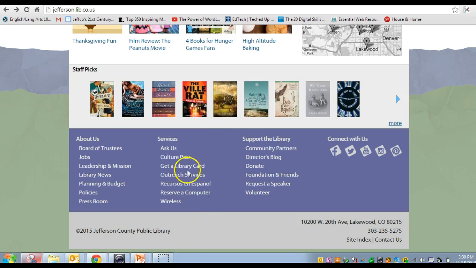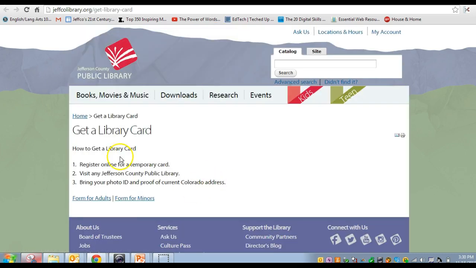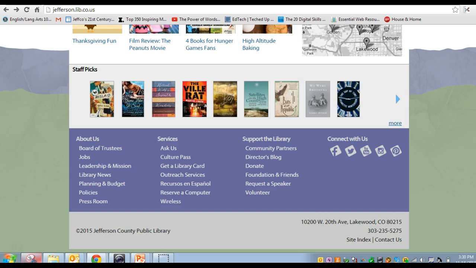Down at the bottom here, if you do not have a library card, you may click on this link here, and that will take you to a site where you can get a library card, even a temporary one, if you have one and you just can't find it. So there's a form to fill out if you're a minor person. Don't know why we call you minors, but we do. Anyway, you can fill out a library card application here and have access to a number of wonderful materials here,